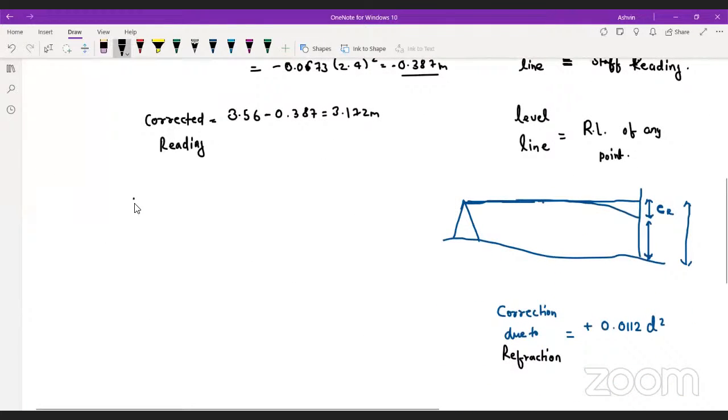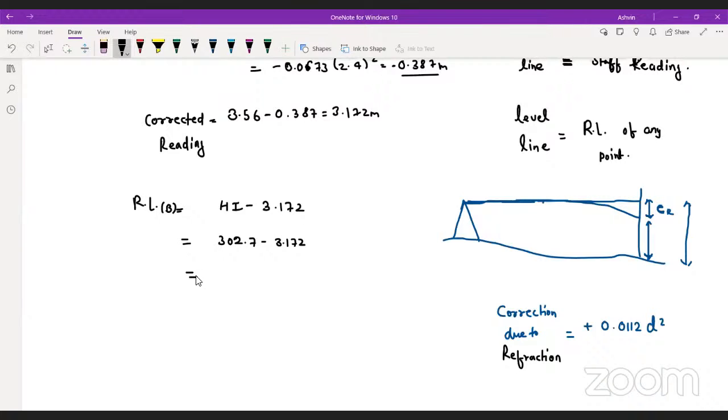Now I have to calculate the RL of B. What I'm going to do is use HI minus the reading. The reading is 3.172, and the HI is 302.7. So 302.7 minus 3.172 is our RL.